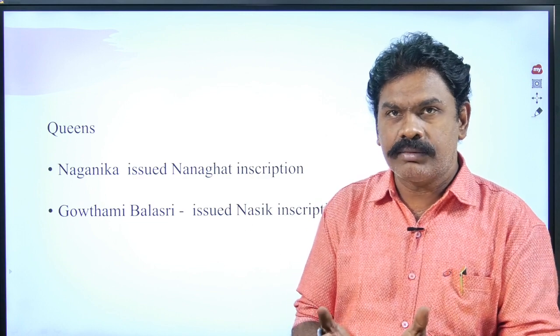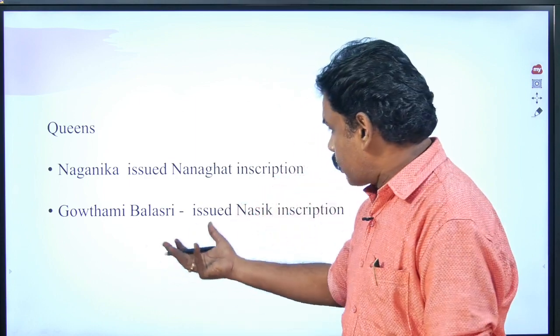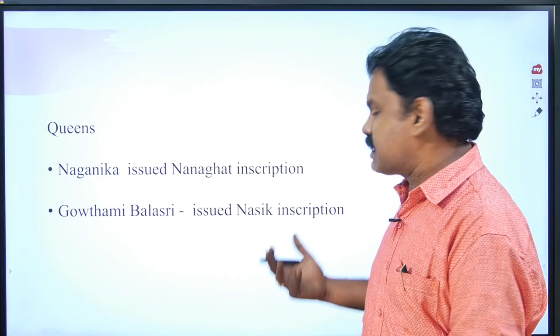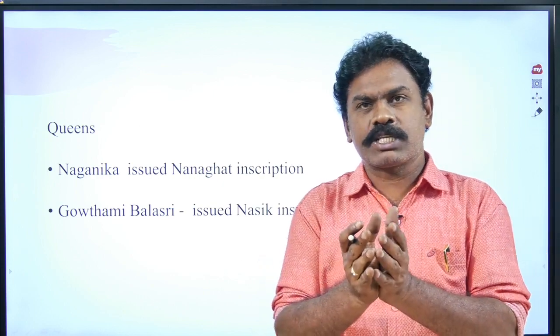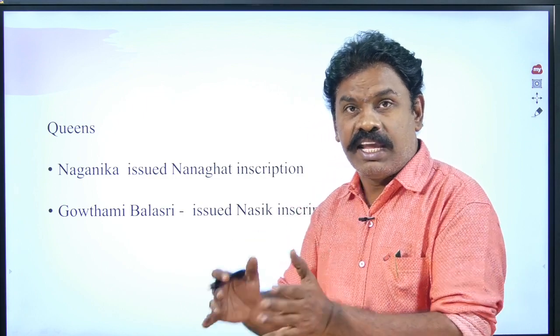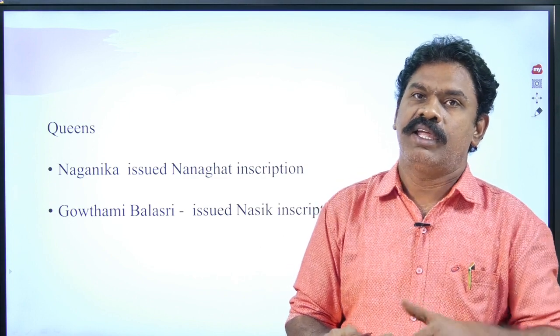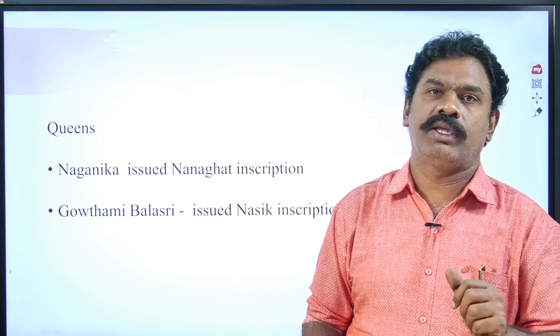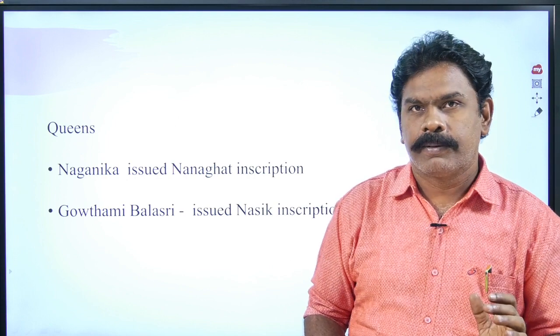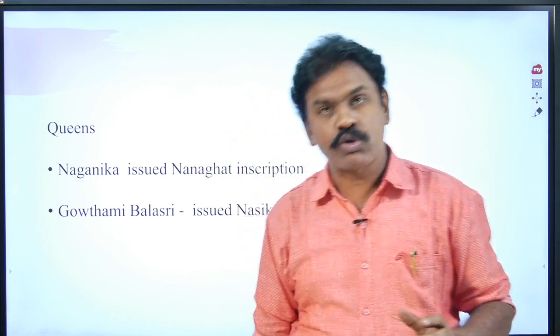Another queen, who is mentioned as a Rajarshi Vadhu, that means Rajamata, Rajamata Gautami Balasri. She issued the Nasik inscription about Gautamiputra Satakarni, but not in the period of Gautamiputra Satakarni. She issued the inscription during the time of the son of Gautamiputra Satakarni, that was only during the time of the second Pulomavi. Second Pulomavi was also called Vasishtiputra Pulomavi.